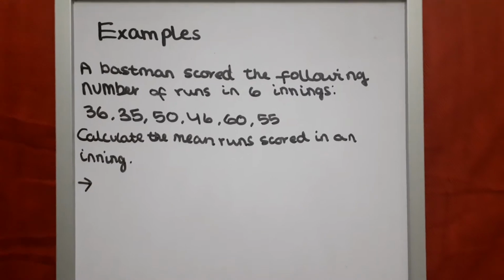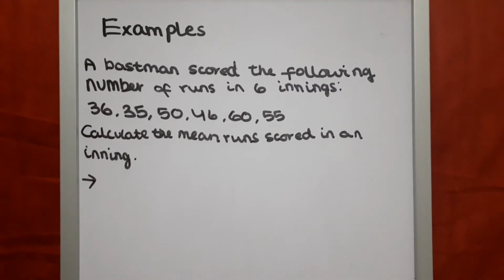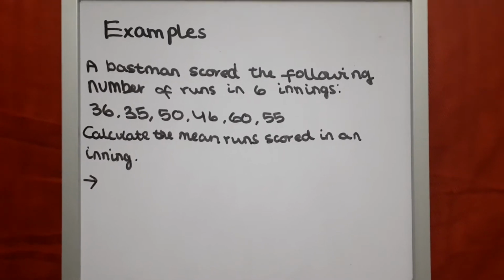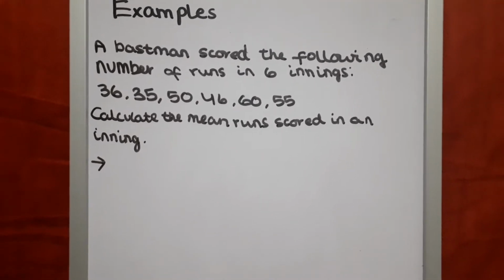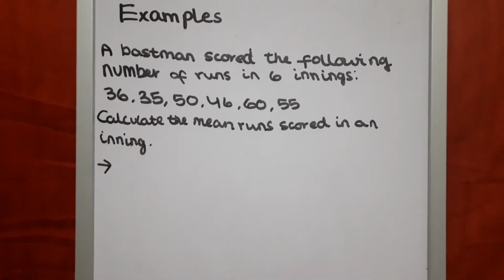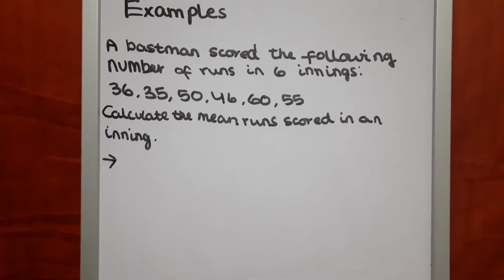Examples. A batsman scored the following number of runs in 6 innings: 36, 35, 50, 46, 60 and 55. Calculate the mean runs scored in an inning. Okay, so first let's write the formula down. The formula is